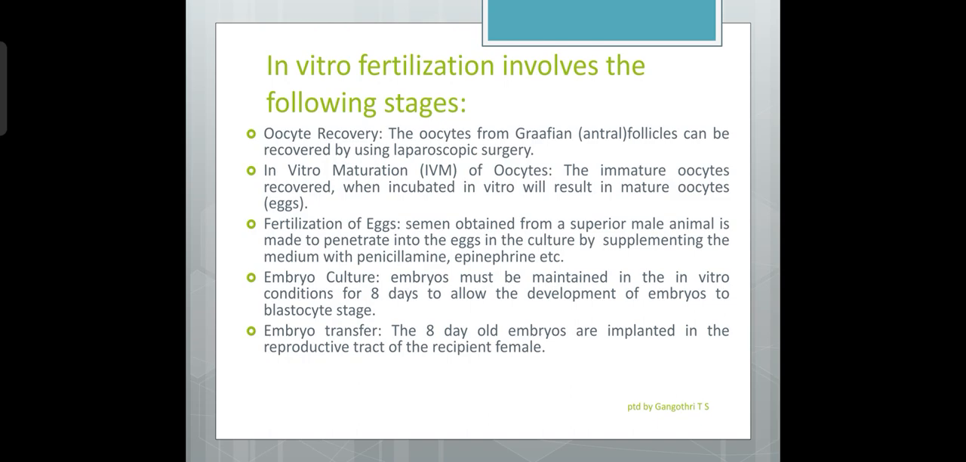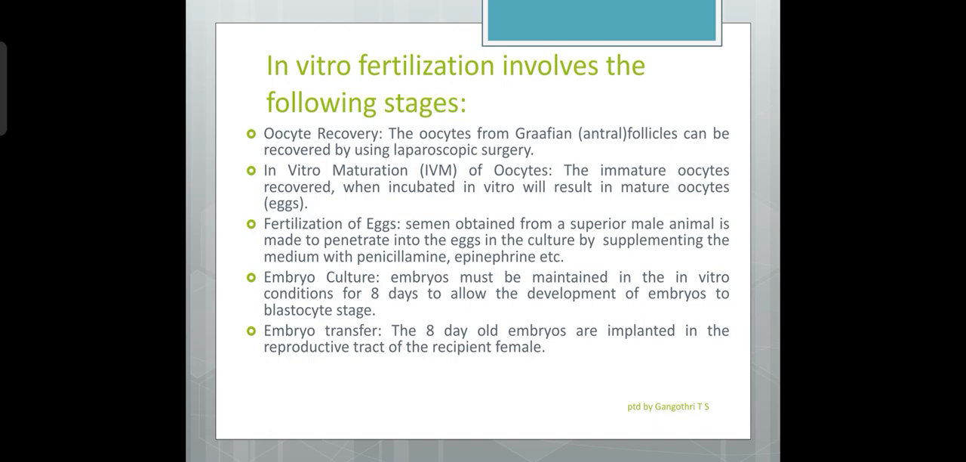Stages involved in in vitro fertilization. First one is oocyte recovery. During the course of the estrus cycle, the ovarian follicles grow. Then they get filled with fluid and become antral follicles, or we also call them Graafian follicles.